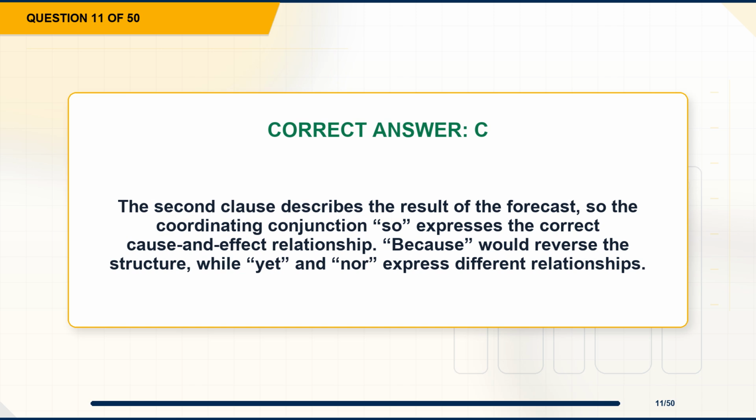Explanation. The second clause describes the result of the forecast, so the coordinating conjunction so expresses the correct cause and effect relationship. Because would reverse the structure, while yet and nor express different relationships.